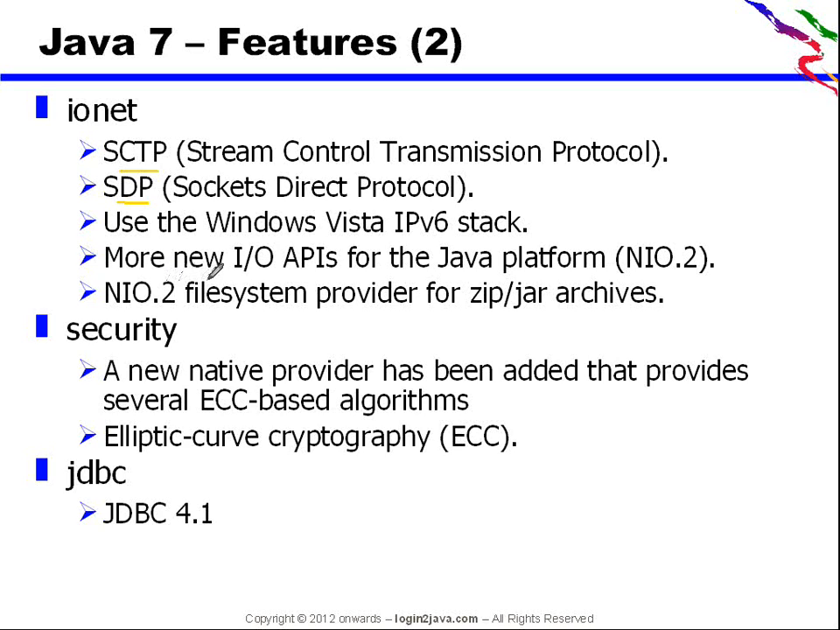More new IO APIs have been introduced, and a very good file system provider in NIO 2 is also introduced, with an implementation for zip and jar archives. It also provides a feature for developing a custom file system provider. So this is a very new and interesting thing.